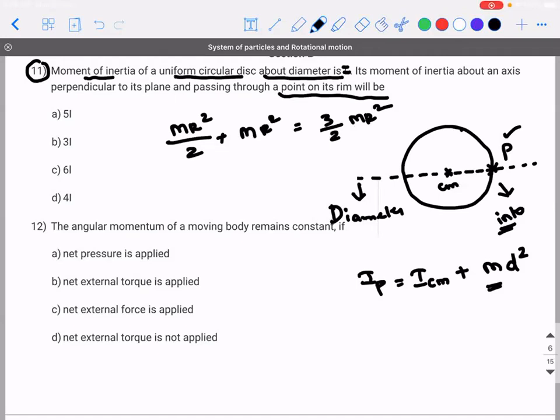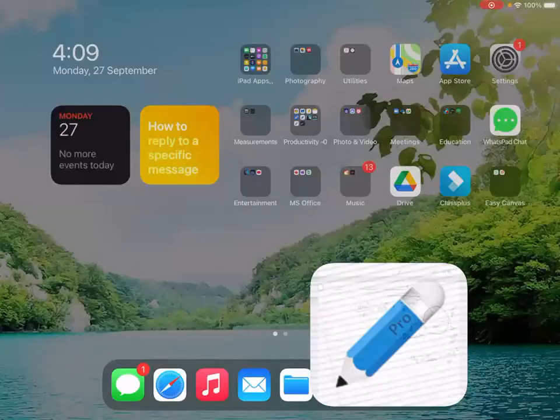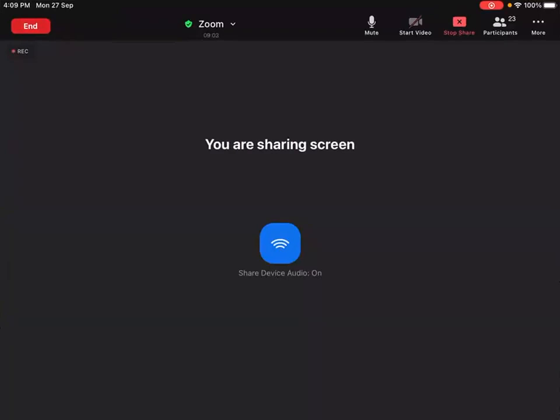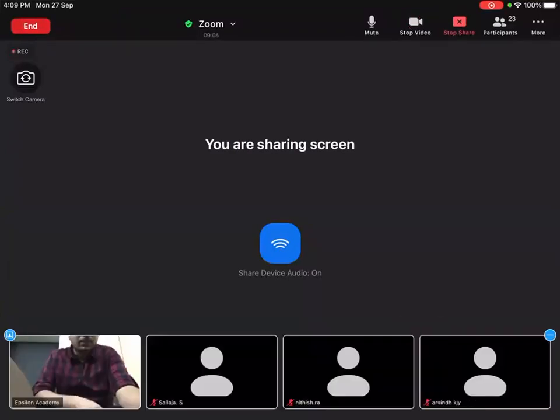Okay, I'll show you how it actually looks like. I'm not sure if everybody is able to visualize. See, there is a disk. Okay, there is actually a ring. I didn't get a disk, which is revolving about its diameter.